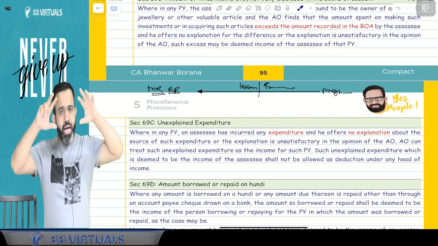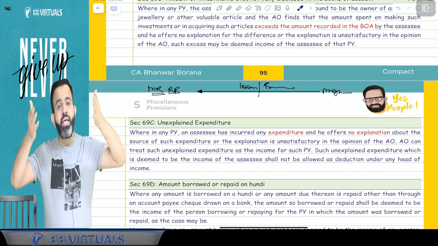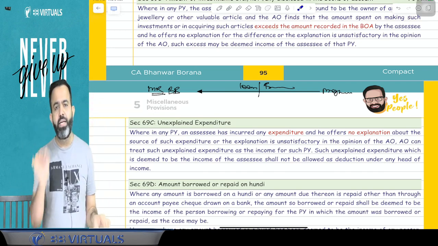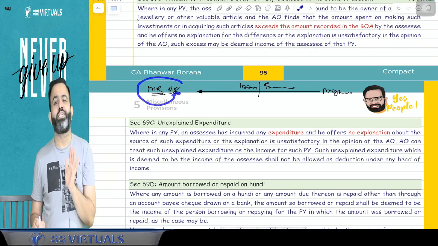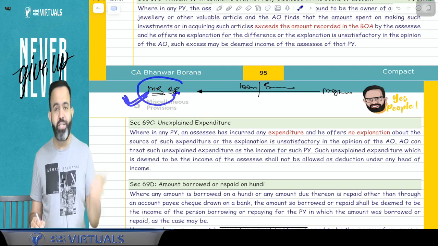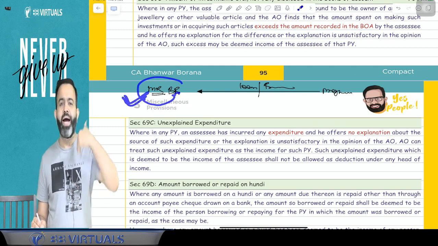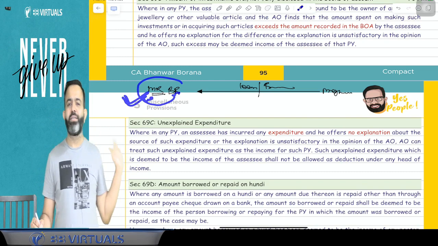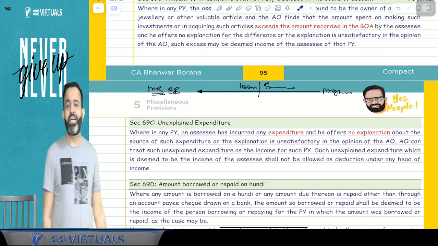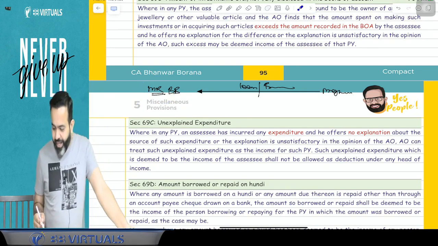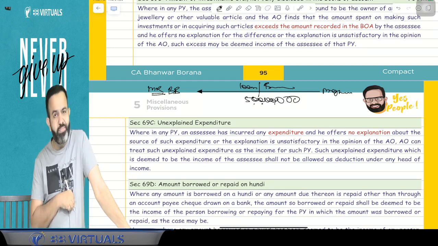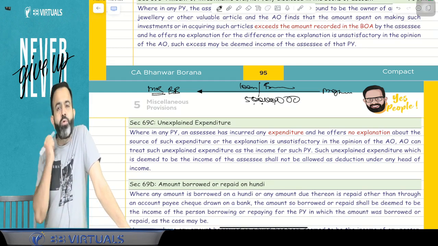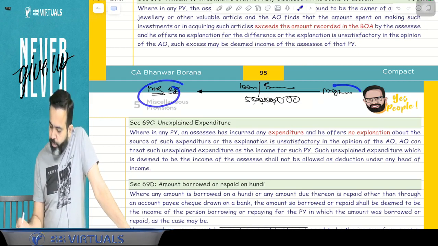If Meghna is either not able to explain or her explanation is not satisfactory, then it is assumed that Mr. BB's explanation is not satisfactory, and the department will treat this amount in my hand as income, taxable in my hand, and I have to pay the 78% tax. For example, suppose I took a loan of 5 crore rupees from Meghna. Now the department asks me where I got this 5 crore, and I mention that I took the loan from Meghna.